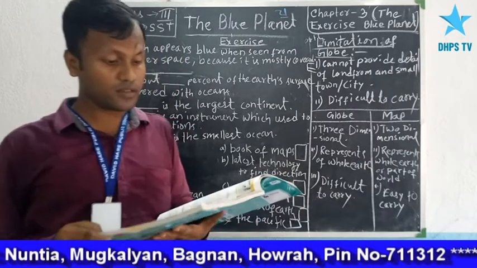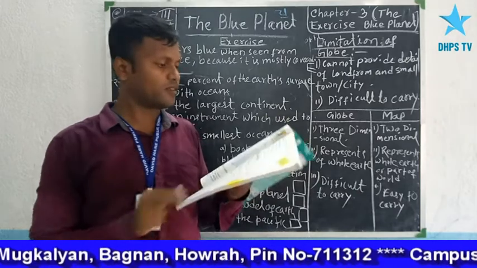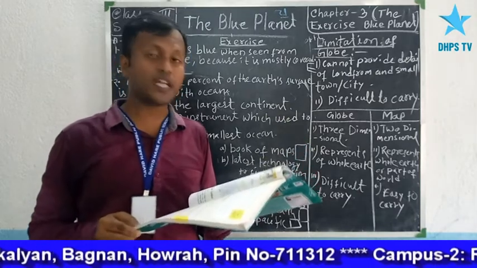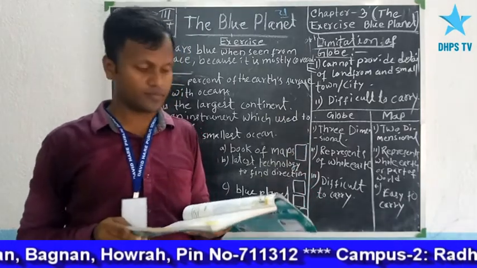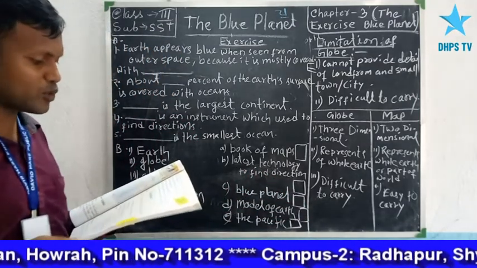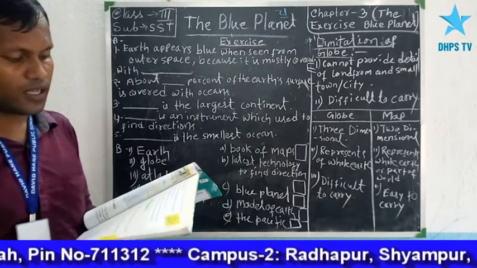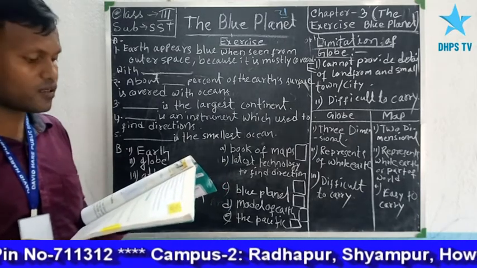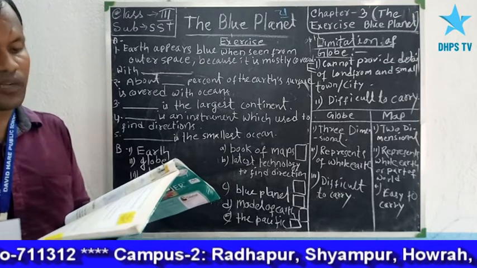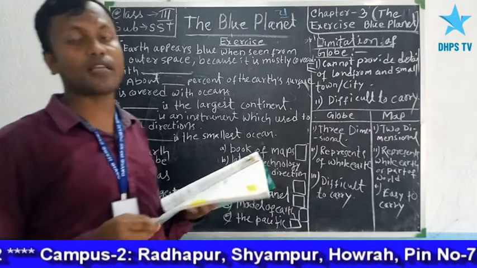At first, see the exercise A. Fill in the blanks. First question: the earth appears blue when seen from outer space because it is mostly covered with dash.